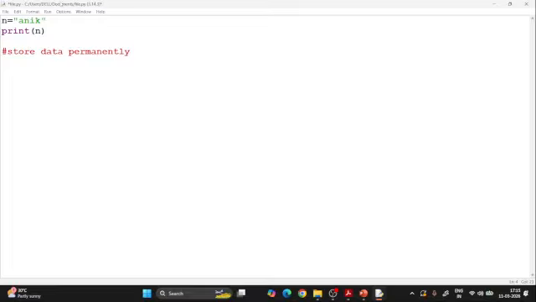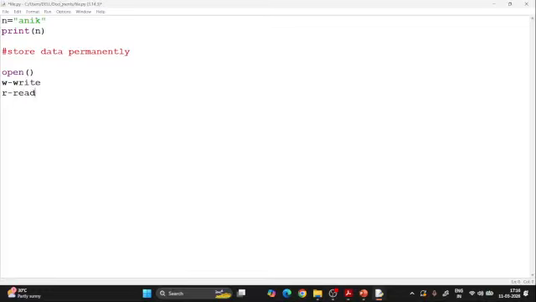Before starting that, always remember there are some basic things related to files. Whenever you are working with file handling, there is one particular function called open. Remember this: open is the function used for opening a file. That means I want to make a file and I want to read it or write it. There are two operations I want. W for write, so when I want to put something in the file I use W, and when I want to read from that file, that is read.